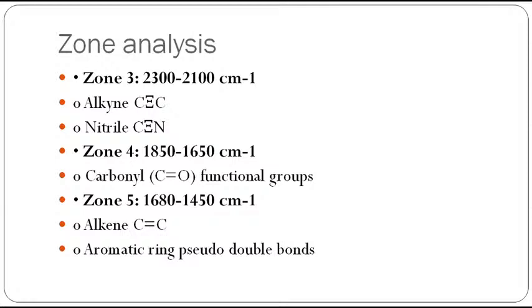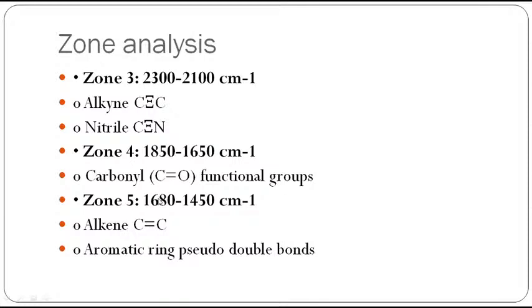Zone 4 is the carbonyl region, from 1800 to 1650. In case of amide, it goes to 1600, even below this. You can get these two regions, but we could not distinguish them actually; they will merge together.